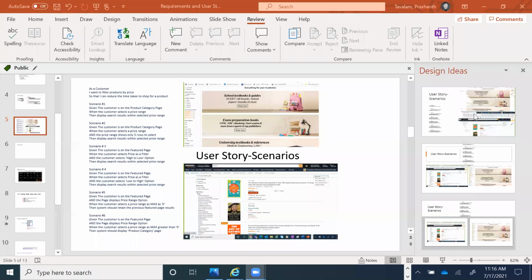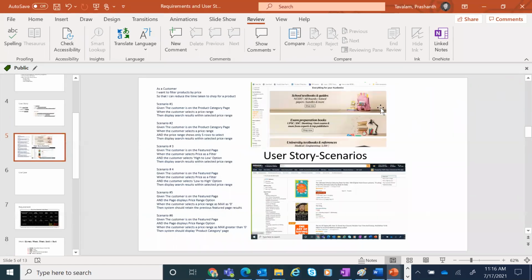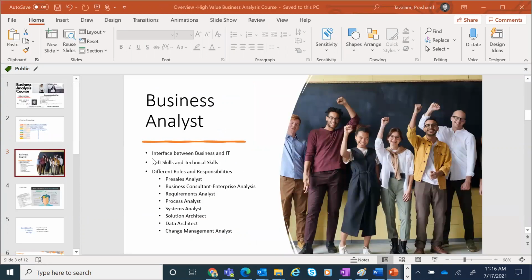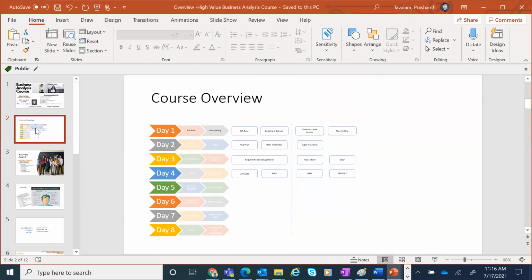Let's start the session. What I'm doing here is basically giving you a glimpse into how this particular thing can become a wireframe. So a wireframe you will develop like this. This is a high fidelity wireframe. We'll also look at low fidelity wireframes in the next session. I think the next session we had planned is tomorrow, and tomorrow you're looking at use case and BRD writing. So how you write use case, BRD, FRD is what we will look at tomorrow.